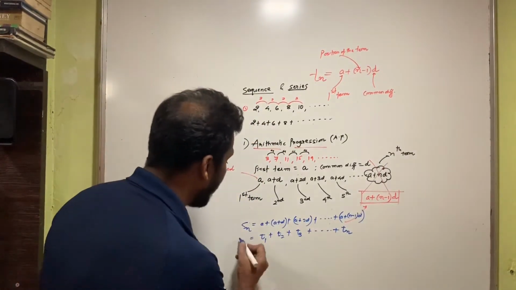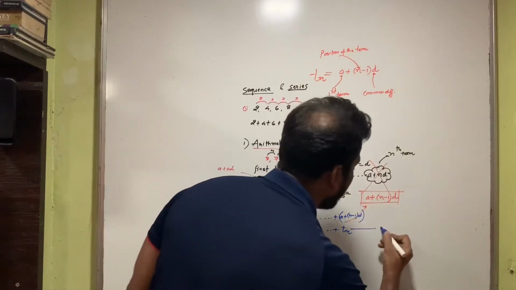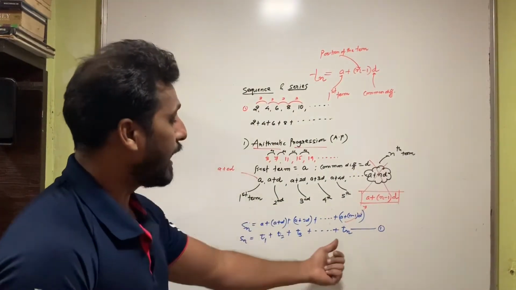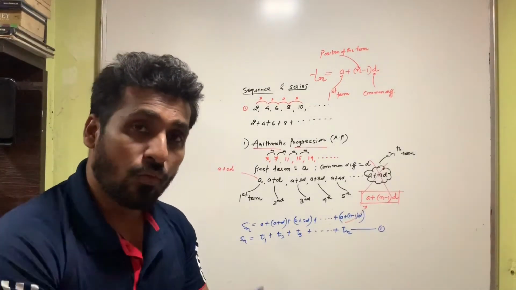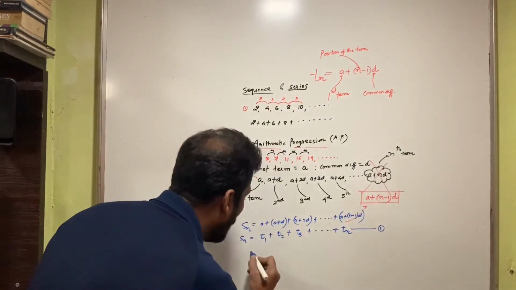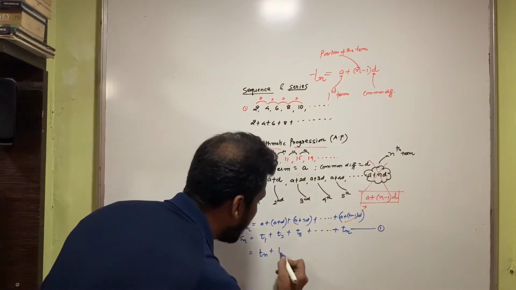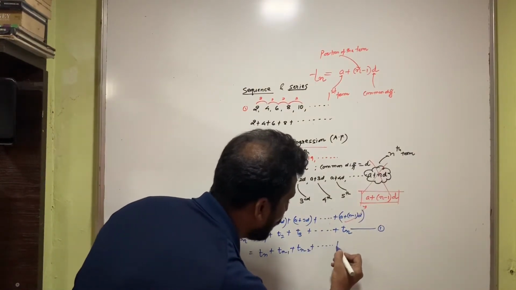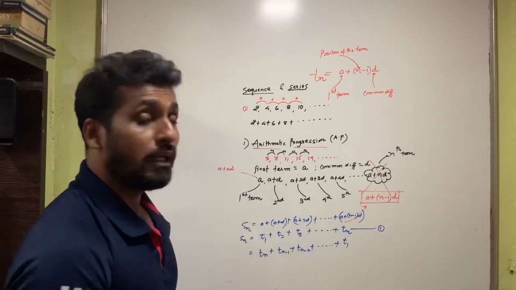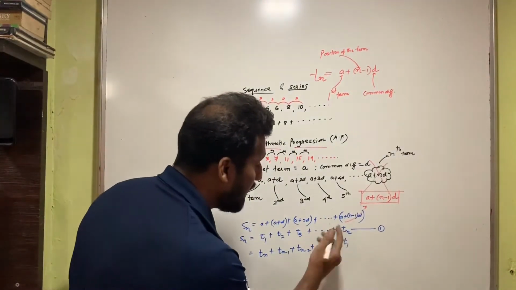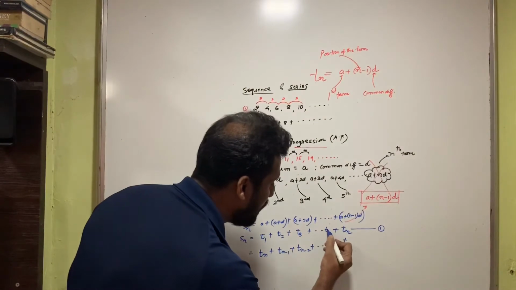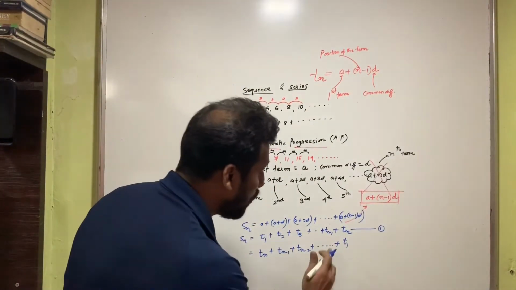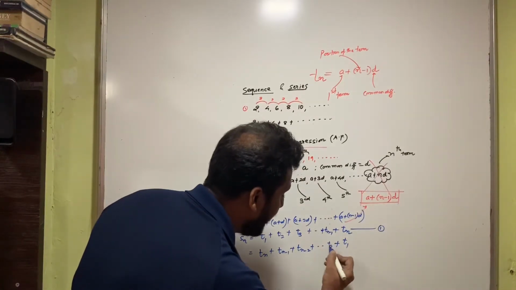So this is nothing but Sn. Now students, I'm going to call this equation 1. Now this is t1, t2, t3, and so on up to tn. Now if I reverse these terms, do I get the same thing? tn plus tn minus 1 plus tn minus 2, and so on till t1. Now before tn, if you remember, there will be what term? There will be tn minus 1, isn't it? Before t1, what term will be there? There will be t2, isn't it?